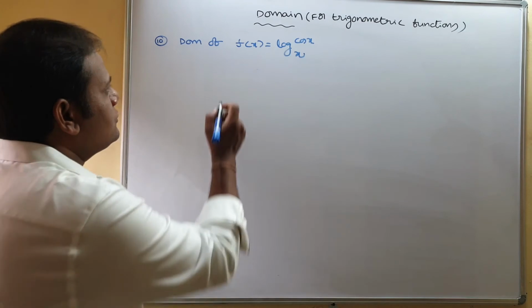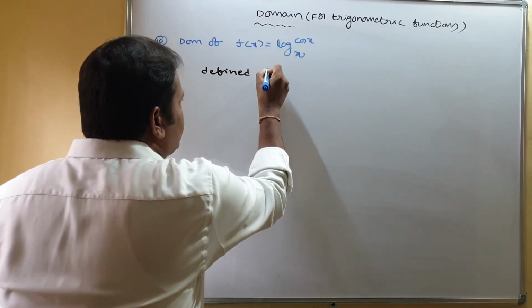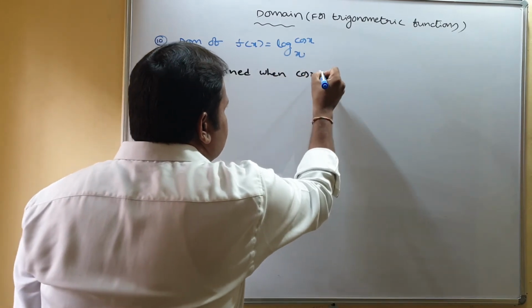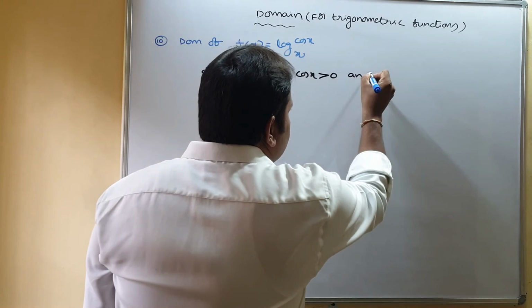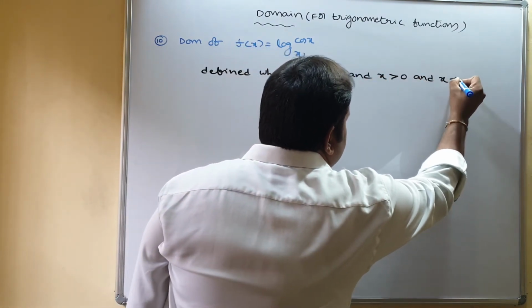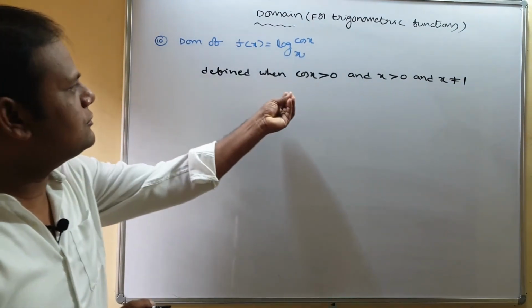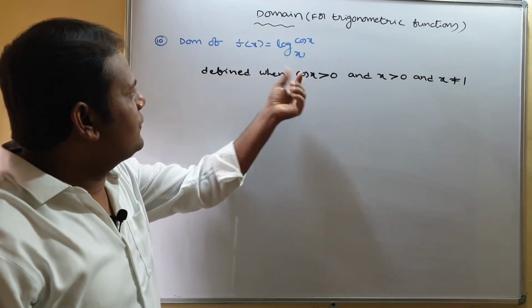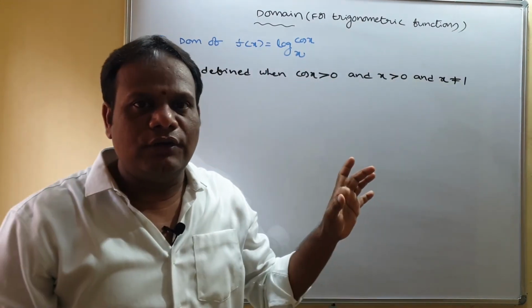So this is defined when cos x is greater than 0, x is also positive, and at the same time x is not equal to 1, since the base can never be 1.